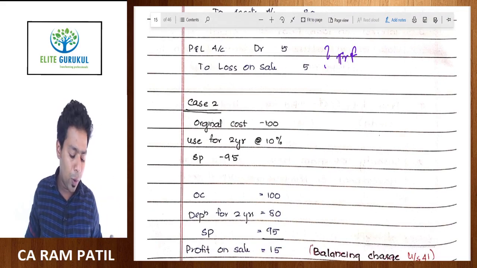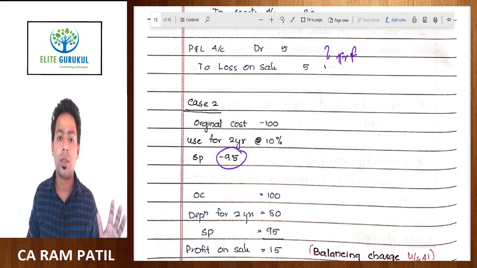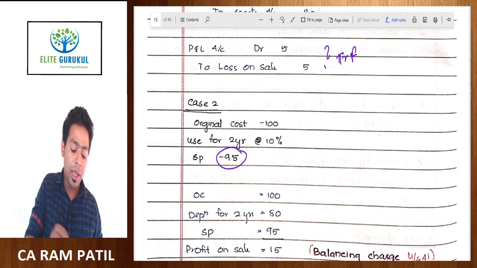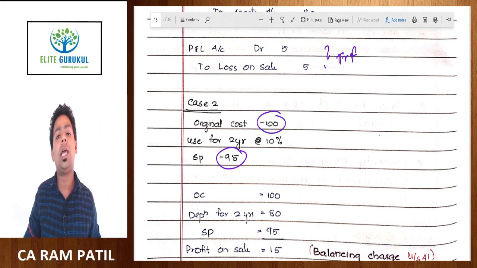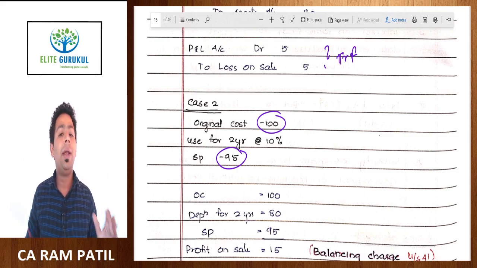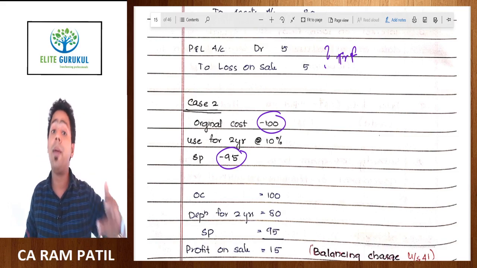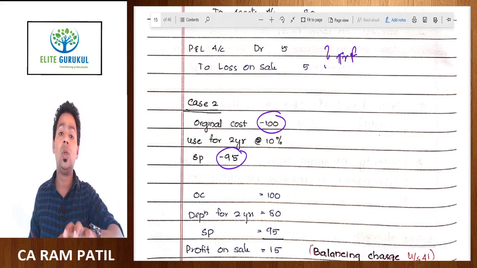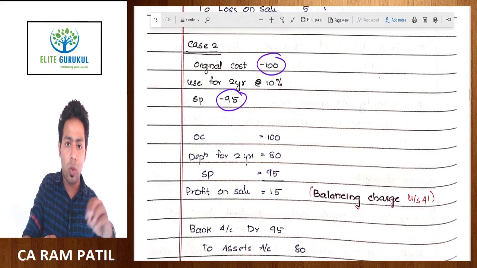Original cost of the asset is 100 rupees, used for 2 years, okay, and selling price is 95. Now you are mature enough, you can tell me this asset is sold at a profit or loss. Obviously according to you it is a profit, but if you ask a normal person, sir, I bought an asset for 100 rupees, I used it for 2 years and then I am selling it for 95 rupees, am I in a profit or loss? Any ordinary person who is not from an accounting background will say, beta, there is a loss of 5 rupees, but if you try to explain that there is no loss of 5 rupees, there is actually a profit of 15 rupees, then they may challenge your mental health. So this is happening because of the depreciation concept. So look at what we do in accounts.